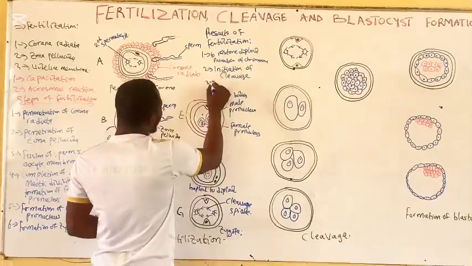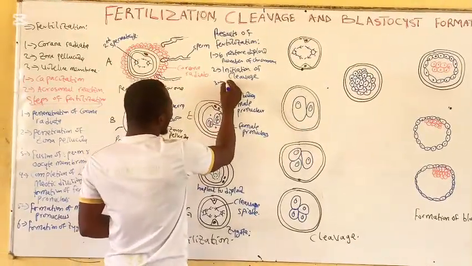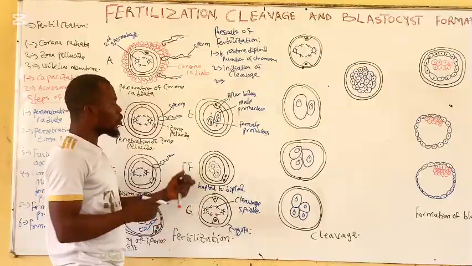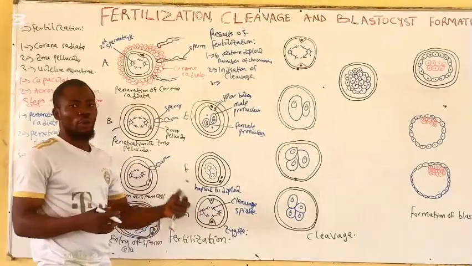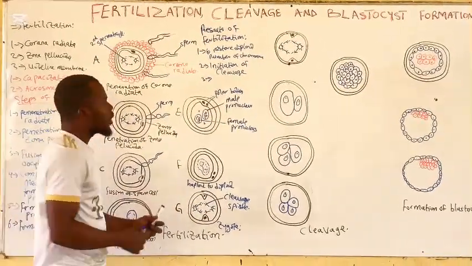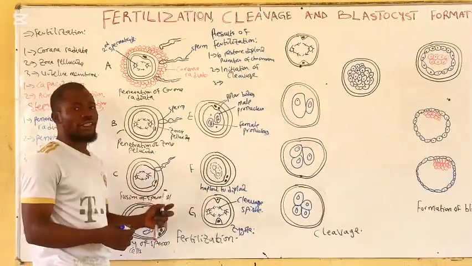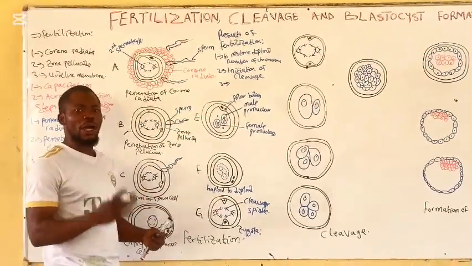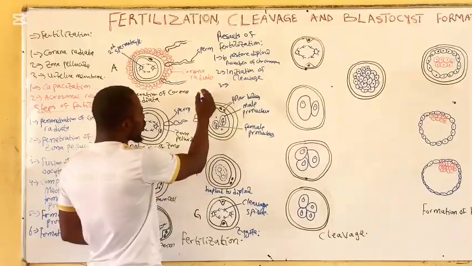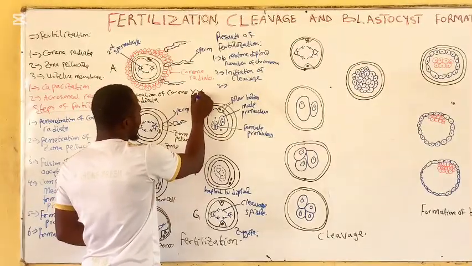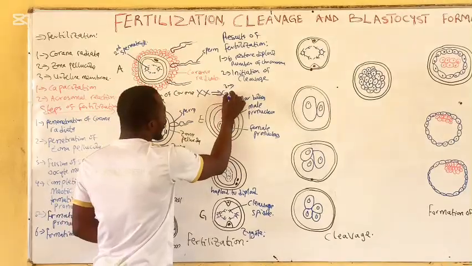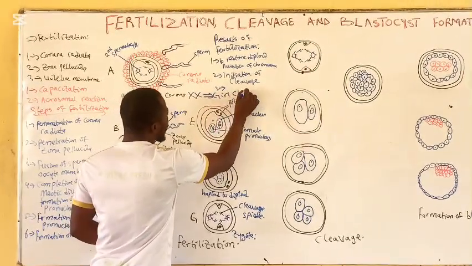Another one again is determination of the sex of the zygote, because during fertilization the sex of the zygote will be known. If the female pronucleus contains X chromosome and the X sperm fertilizes, it will result in the formation of XX. And if you are having XX as the chromosome, that is a girl child.